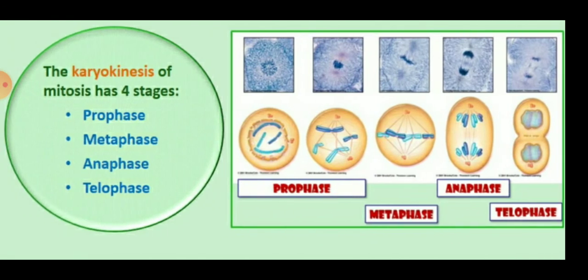Mainly there are four types of karyokinesis. Karyo means division of the nucleus. Okay, so there are mainly four stages of mitosis: prophase, metaphase, anaphase and telophase. Okay, for your knowledge, you should know that there are four stages.